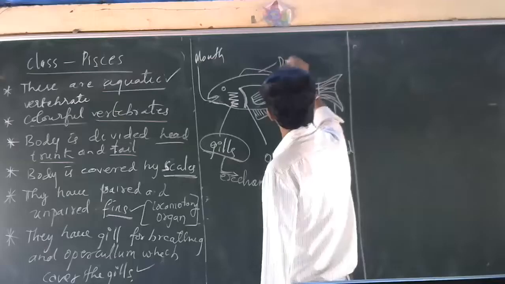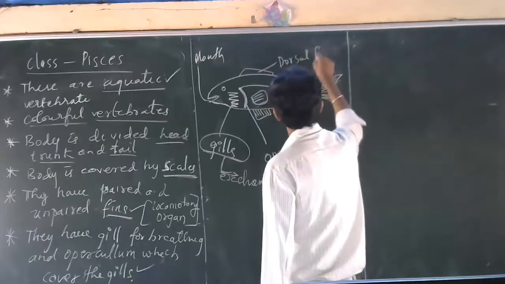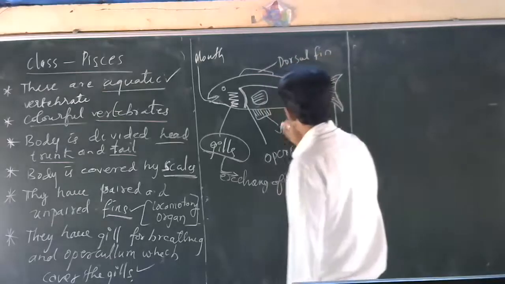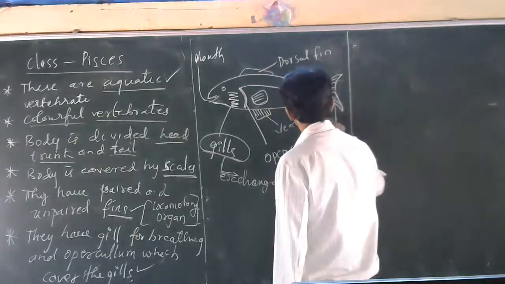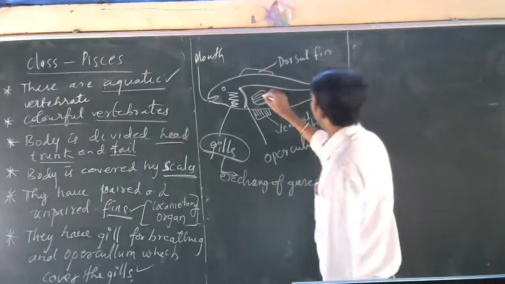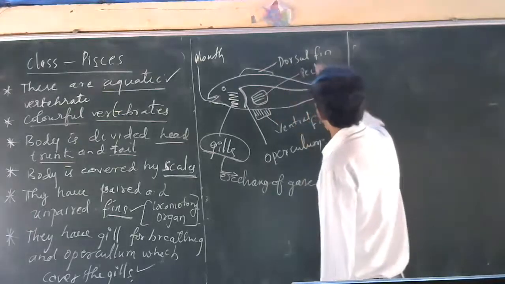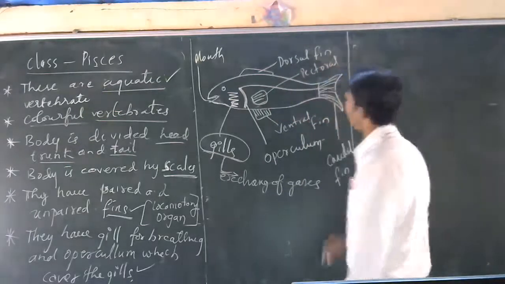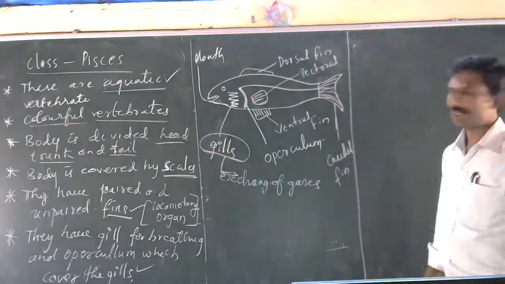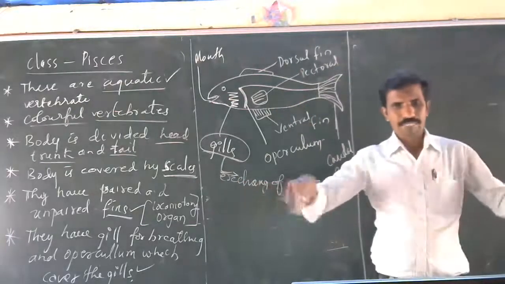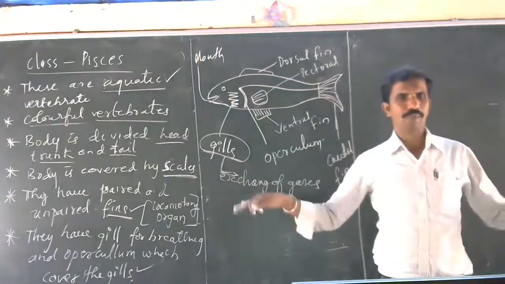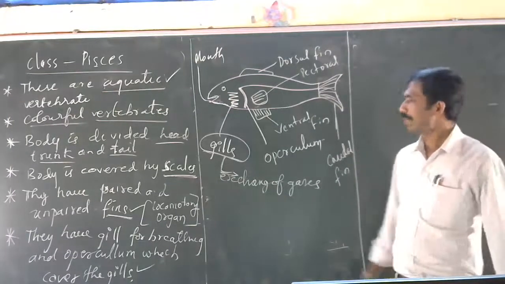This is the dorsal fin. This is the ventral fin. This is the pectoral fin. Pectoral fins are paired, on both sides, and help in swimming and balancing the body during swimming.